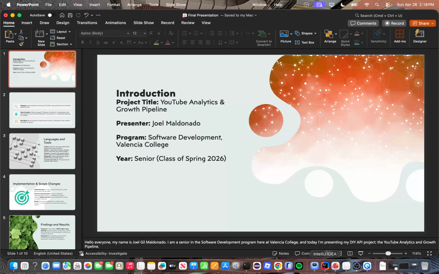So the purpose of this project is to automate the tracking of YouTube performance and try to identify the growth of it. How it works is it's an ETL, extract, transform, load pipeline that pulls data using the YouTube API, and it stores it in a relational database. And then there are different types of things you can do with the data. You can display it visually. You can read it.